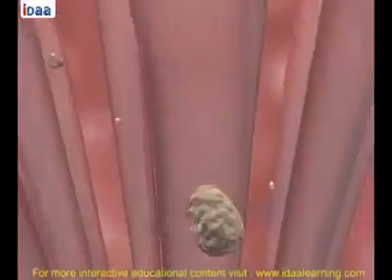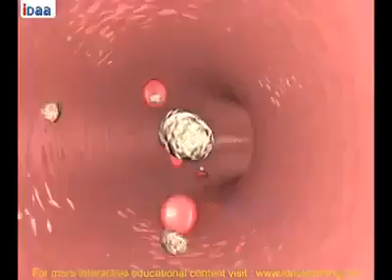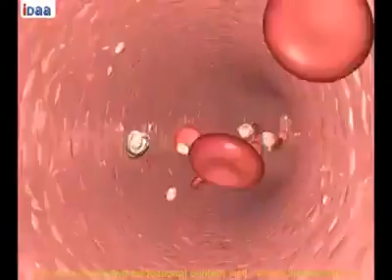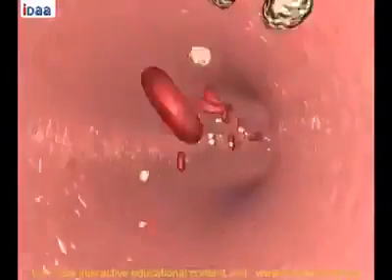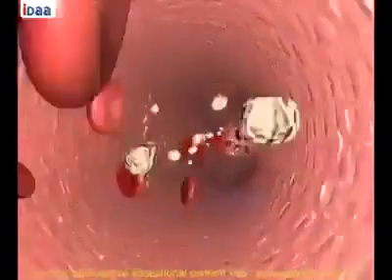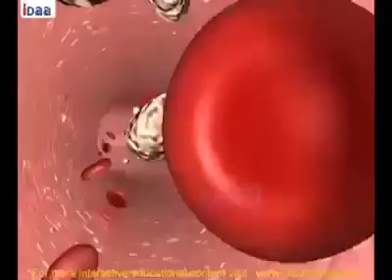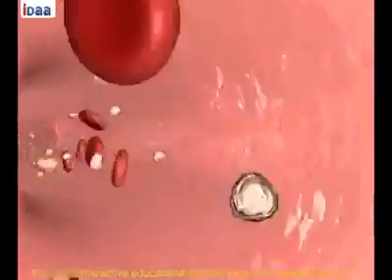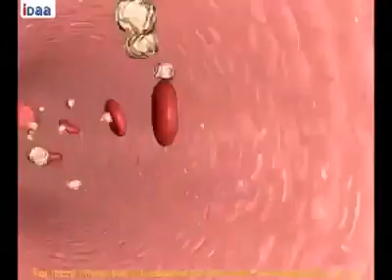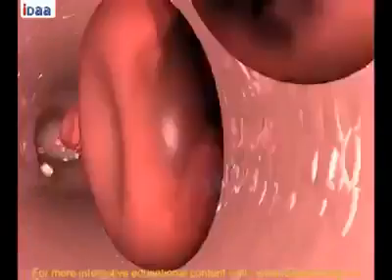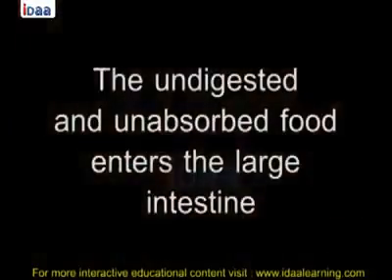The substances thus absorbed are transported through the bloodstream to different organs in the body and are used to build complex substances like proteins. This process is called assimilation. In the cells, glucose breaks down into carbon dioxide and water with the help of oxygen and releases energy. The undigested and